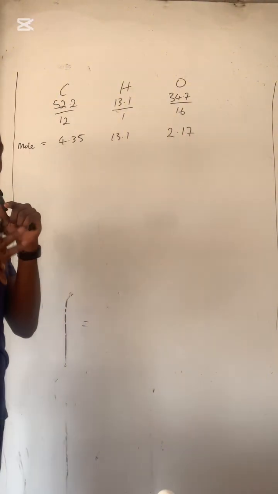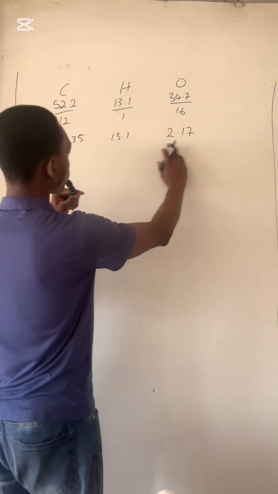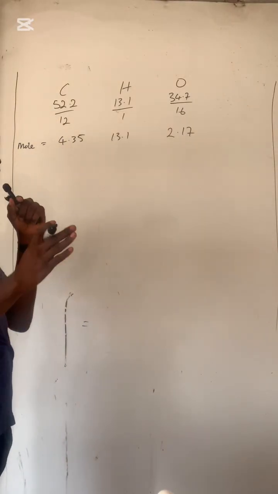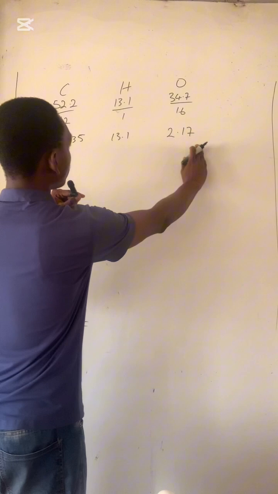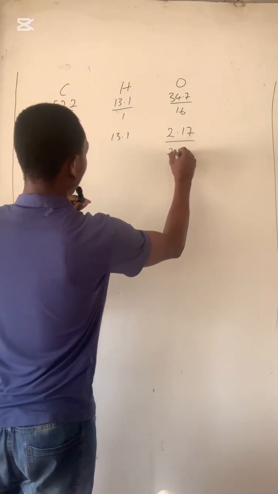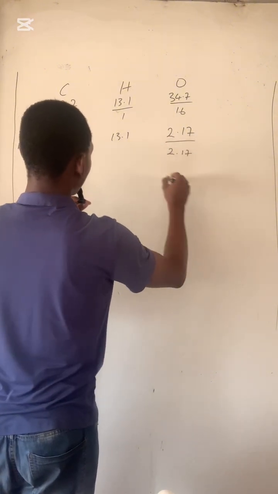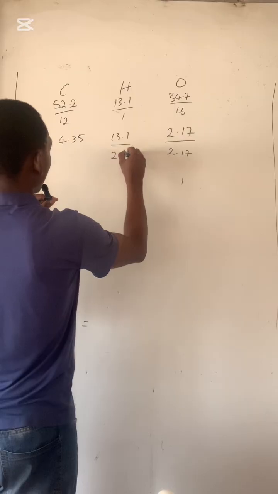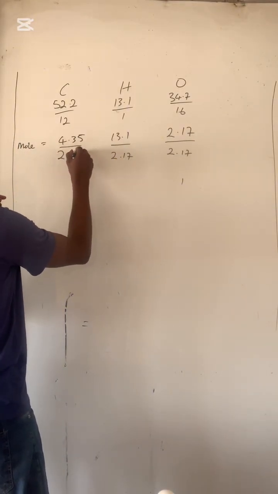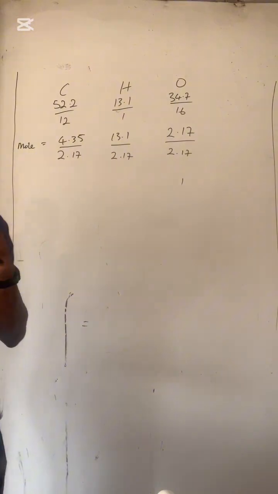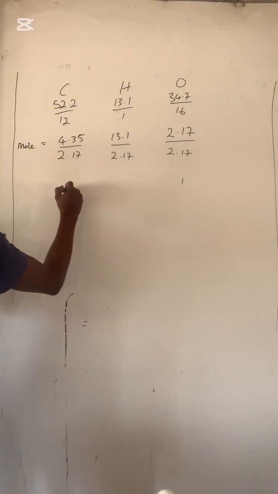The third step we have to do, we have to divide these numbers of moles by the least one. So we are going to see the ratio between the elements there. Look at these numbers, which of them is the least one? We notice that 2.17 is the least. If we divide this, we get 1. Divide this by 2.17, and when you divide this, we get approximately 2 here.